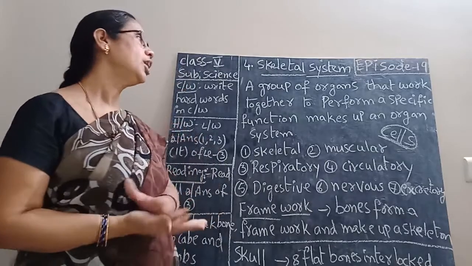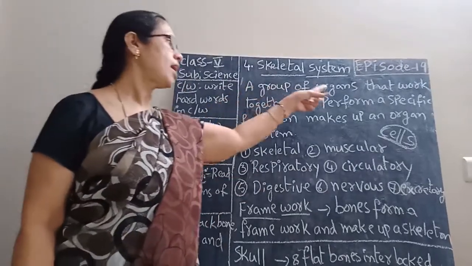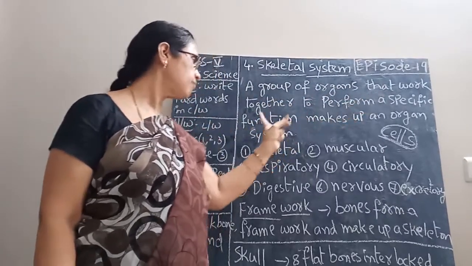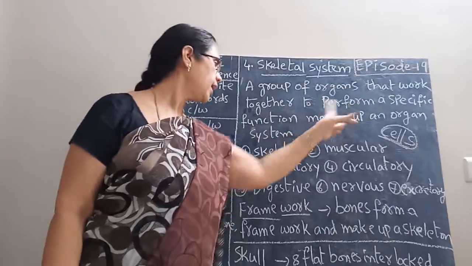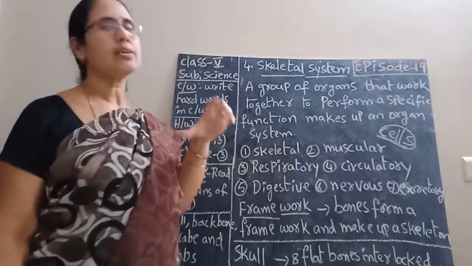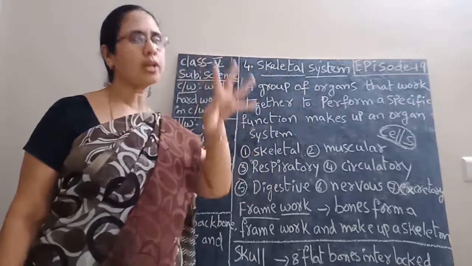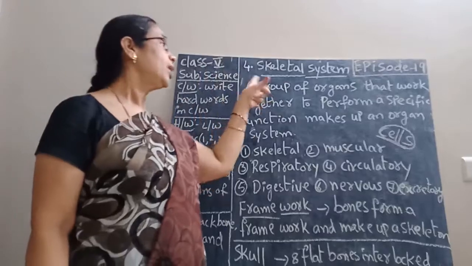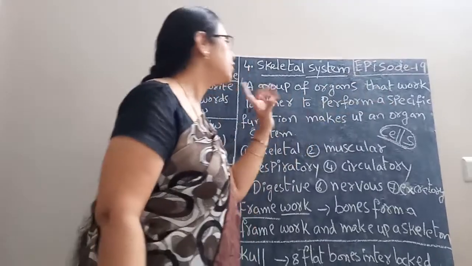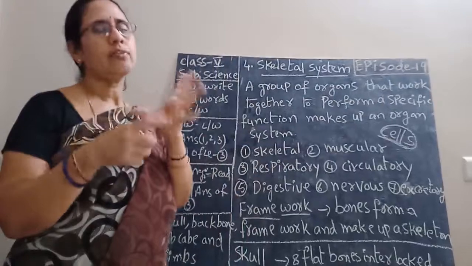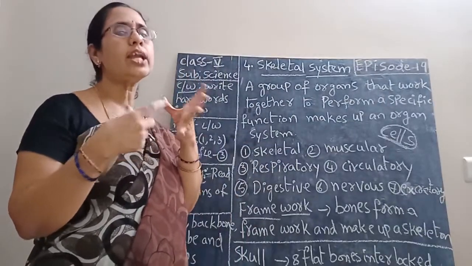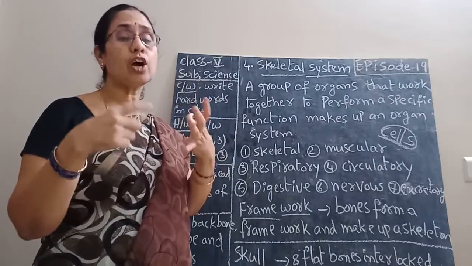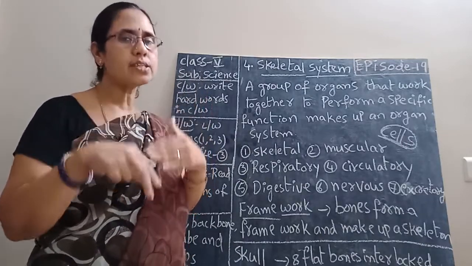You know about this. Okay, so a group of organs that work together to perform a specific function makes up an organ system. What are the organs? I will explain you later. If we take, for suppose, our respiratory system, that means breathing system, which organs are involved in that system?